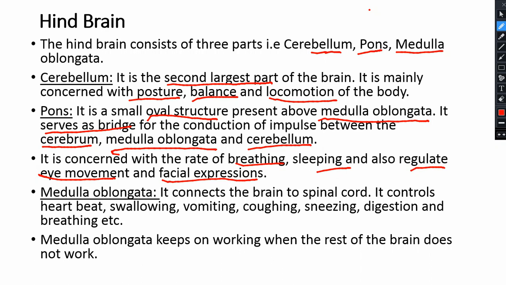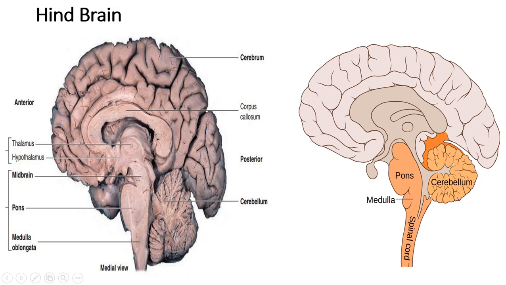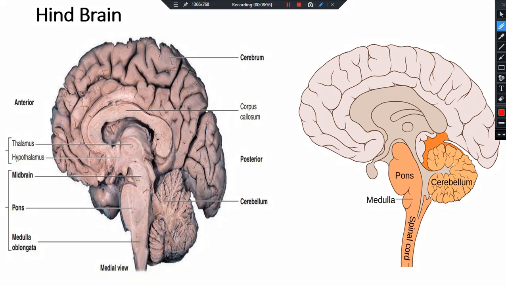Now we will move forward and look at the diagram. In the previous diagram we studied that the midbrain is here. This is the midbrain. Here is the pons, this oval shape is the pons. And this is the medulla oblongata. And this is the cerebrum.